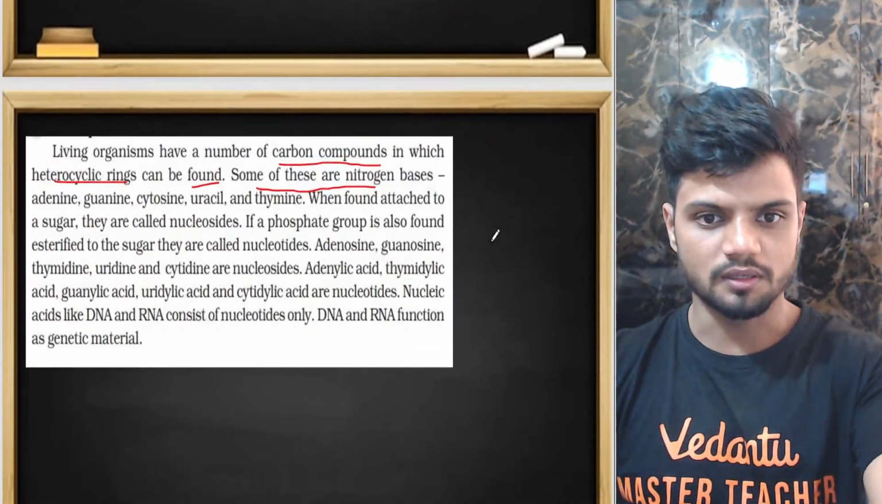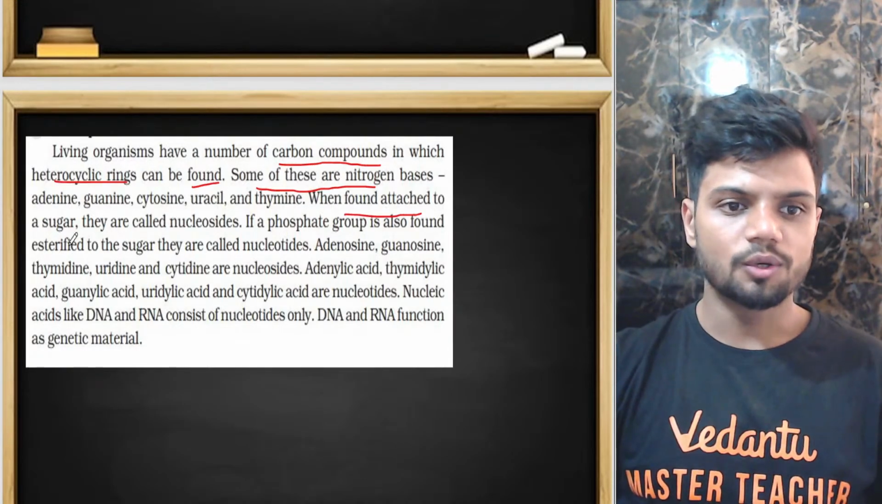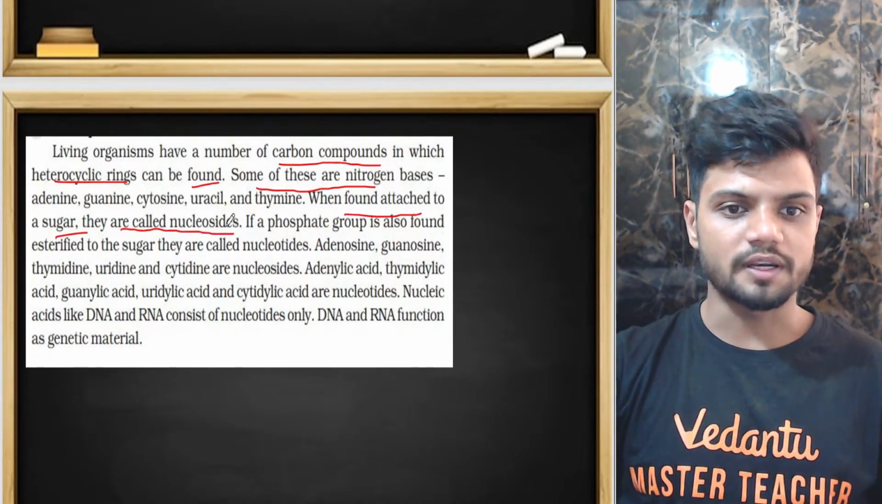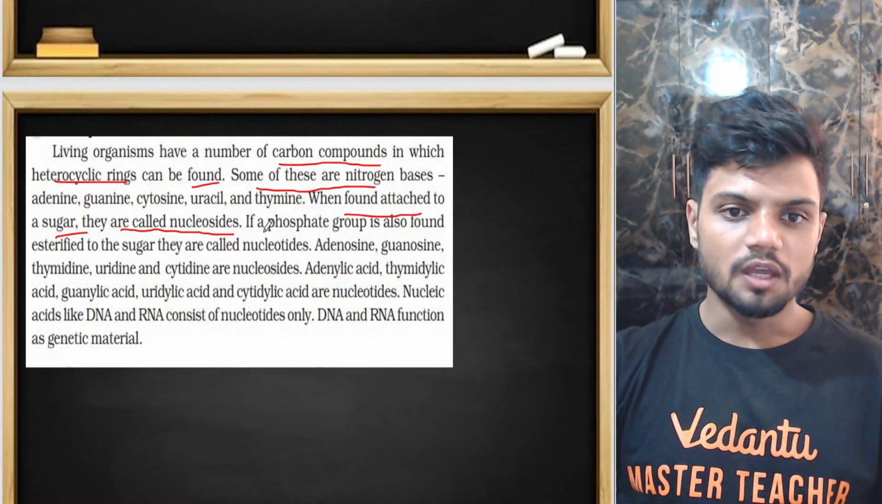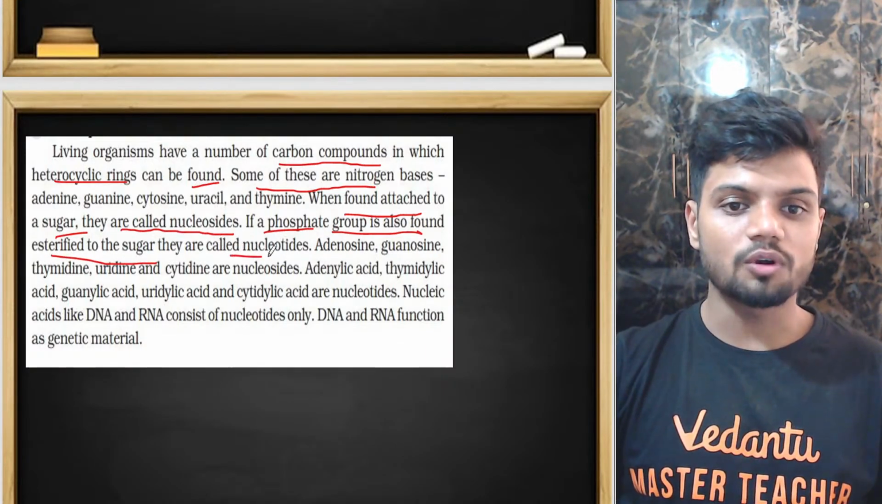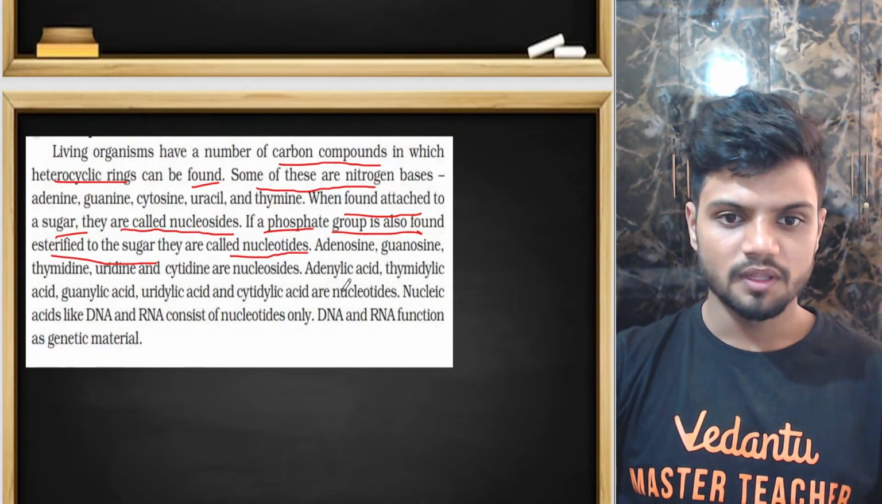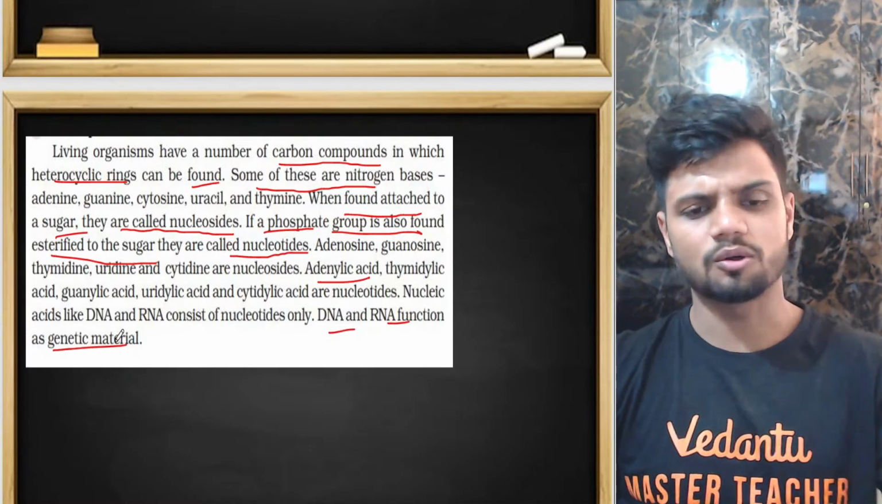Do we miss anything here? We found attached to the sugar, they call it a nucleoside. Nucleoside will have only what? Nitrogenous base and pentose sugar. If a phosphate group is also found esterified to the sugar, then it is called a nucleotide. Okay. So we have adenine. DNA and RNA are the genetic material. Basic, all of you know.